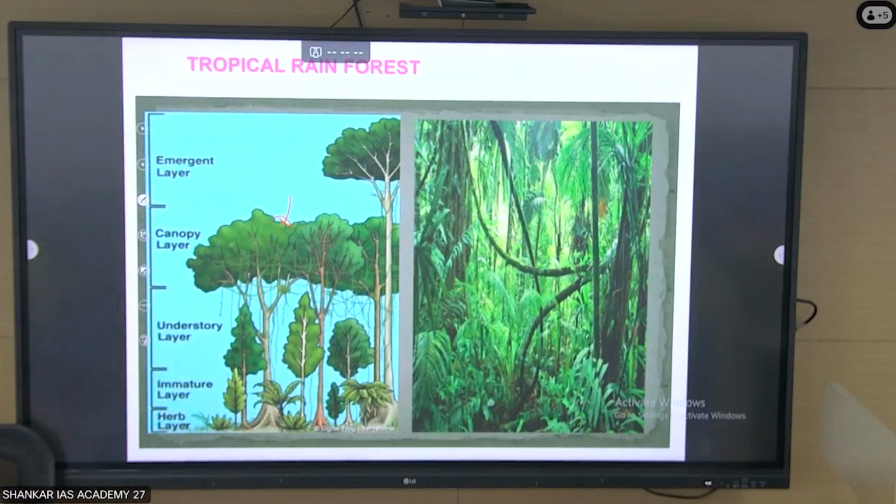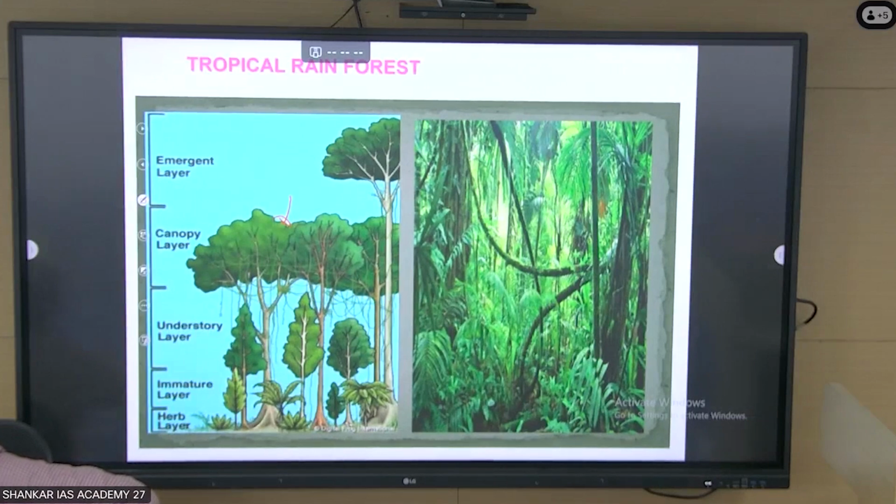Hence pale light, P-A-L-E, pale means dim. Pale light enters the forest floor. Okay, so it's going to be dim light.